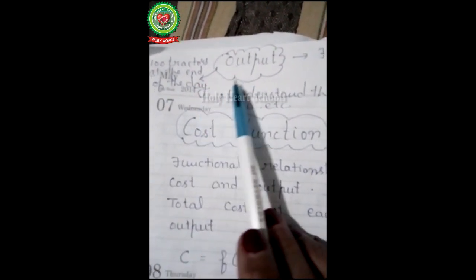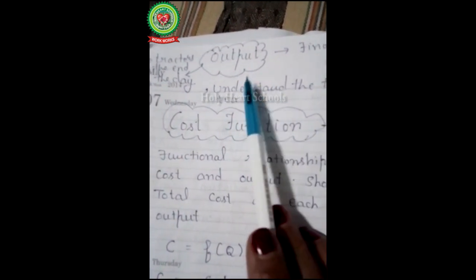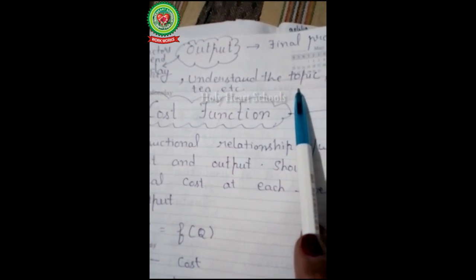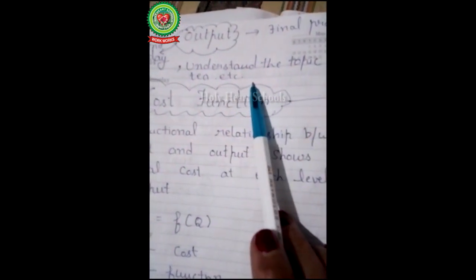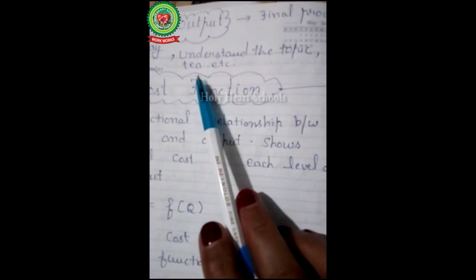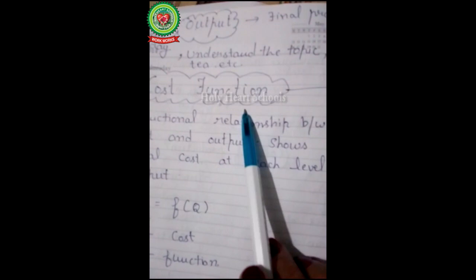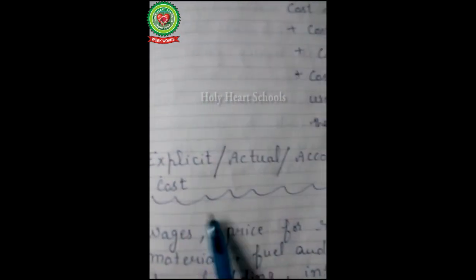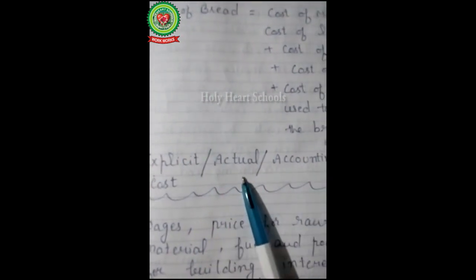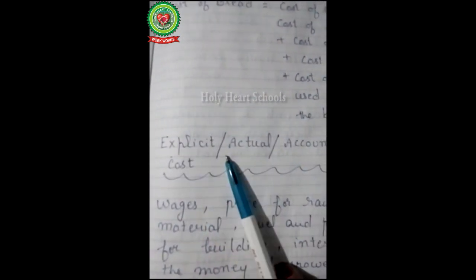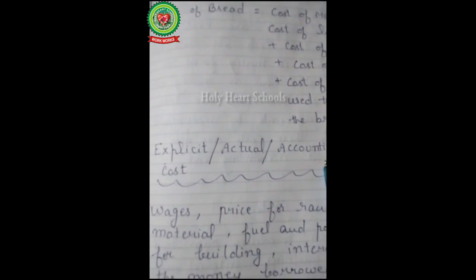Done students? Now next one is, what is the meaning of output? Output means, suppose 100 tractors are made in an industry at the end of the day, that is known as output. Or making a tea, and when it's ready to drink, a cup of tea, that is known as output.